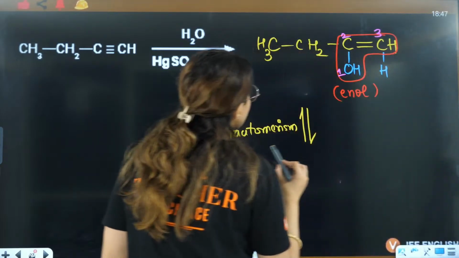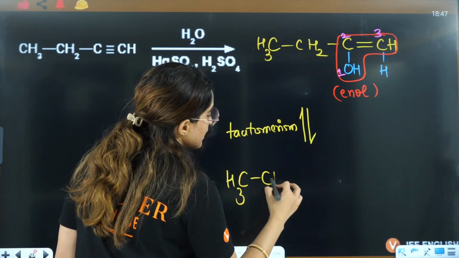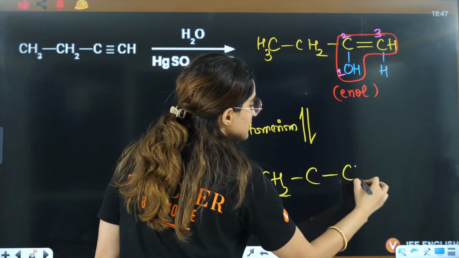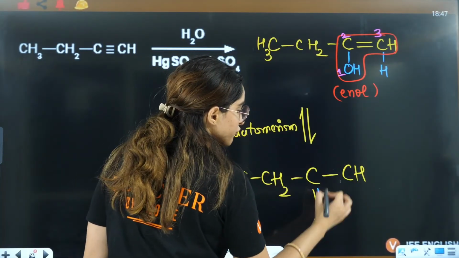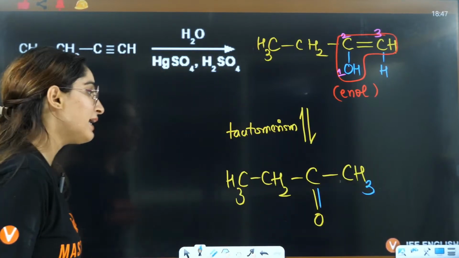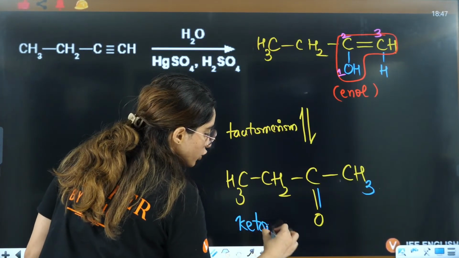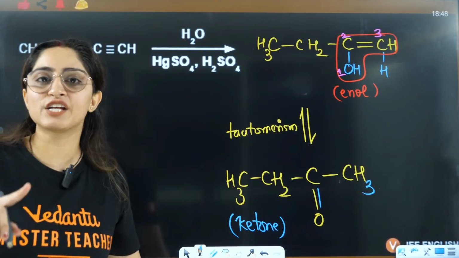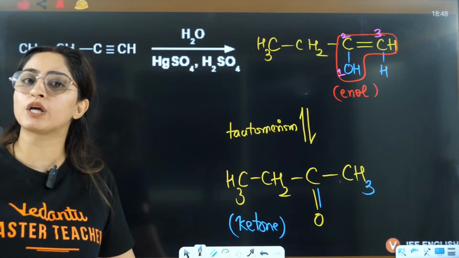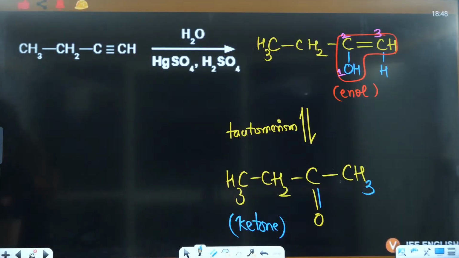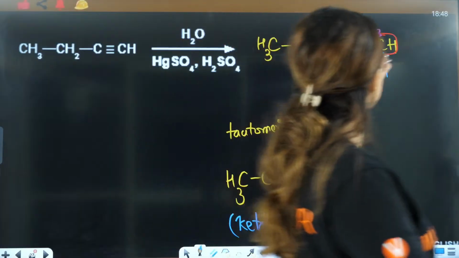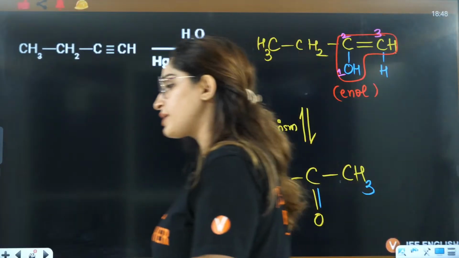Let's talk about this. This will be CH3, CH2. Here you have CH and here you have 1. So what will happen? Double bond will shift here and hydrogen will shift here, and hence you will have the formation of ketone from the acidic hydration of alkyne in presence of mercuric salt. That is also called Kucherov's reaction. Okay, everybody, do let me know if that is clear. Butanone is formed actually, because here the double bond is not at the end, so this is a ketone, so butanone is formed here.